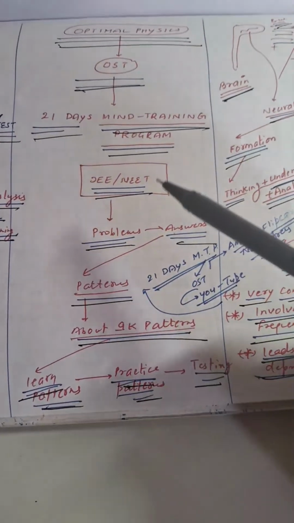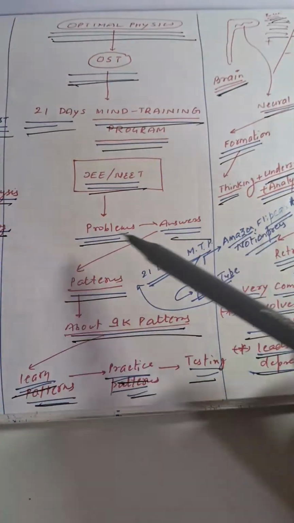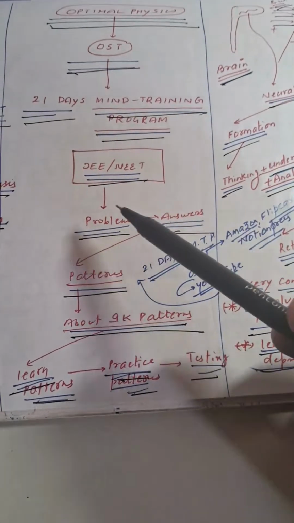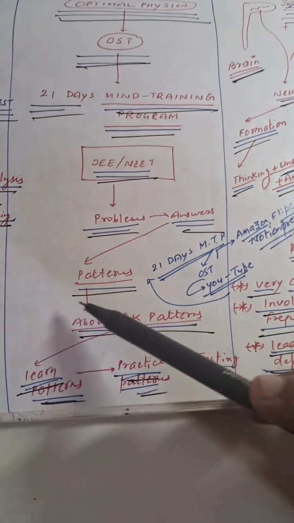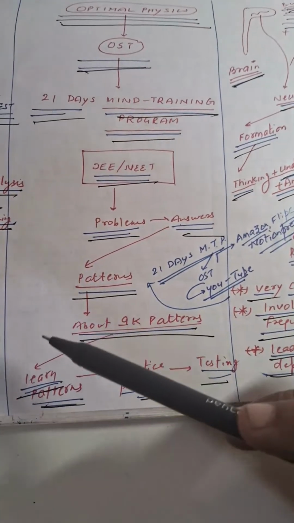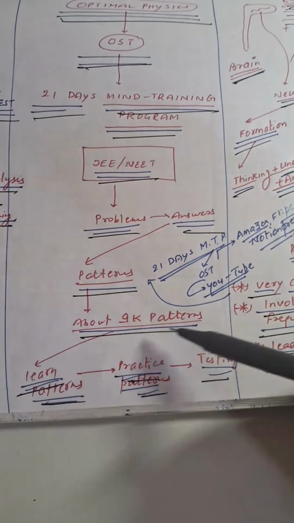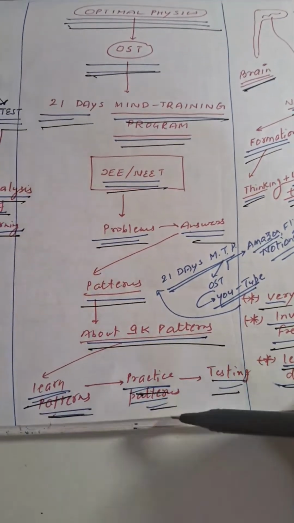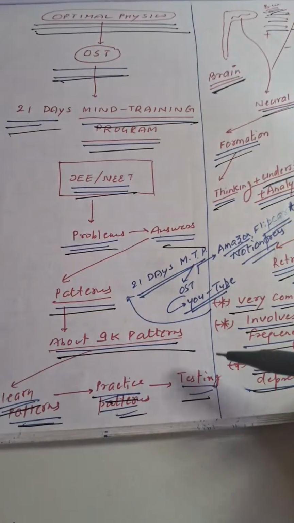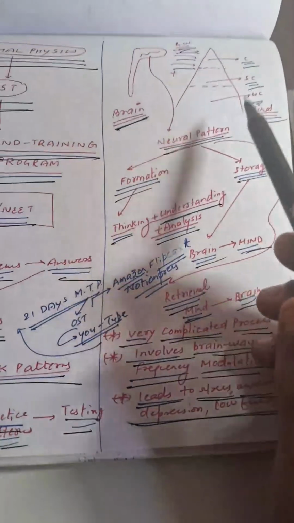So regarding that, I'll just say that in JEE NEET, the task is to get answers from the problems, and getting answers requires use of certain patterns. And in the entire JEE NEET, there are about 9,000 patterns. So the task behind studying is learning the patterns, practicing the patterns, and testing the patterns for effective retention and effective output. Now I'll say something about OST.